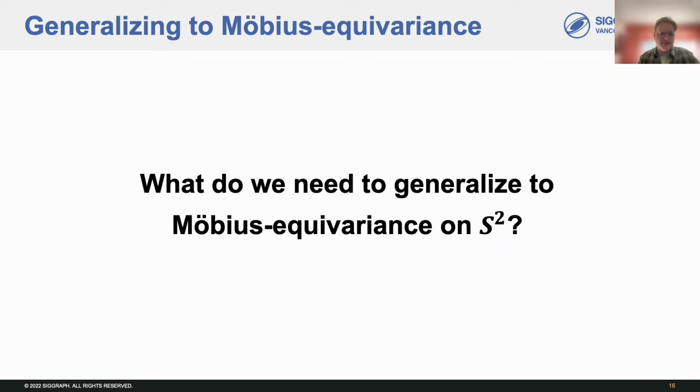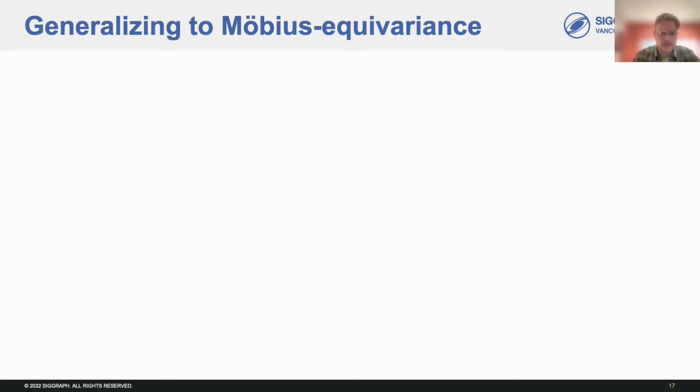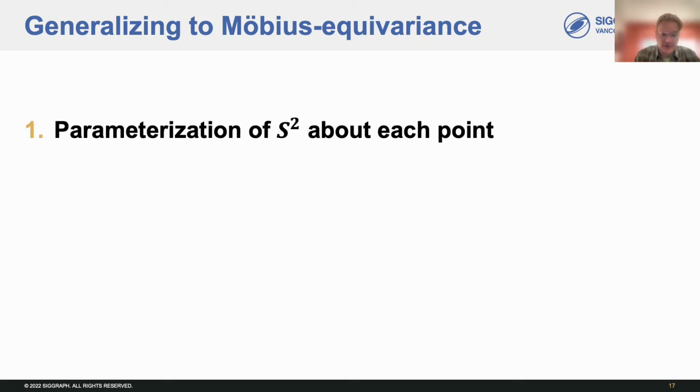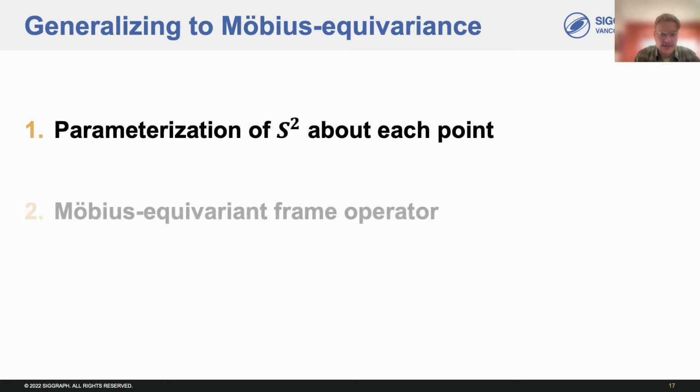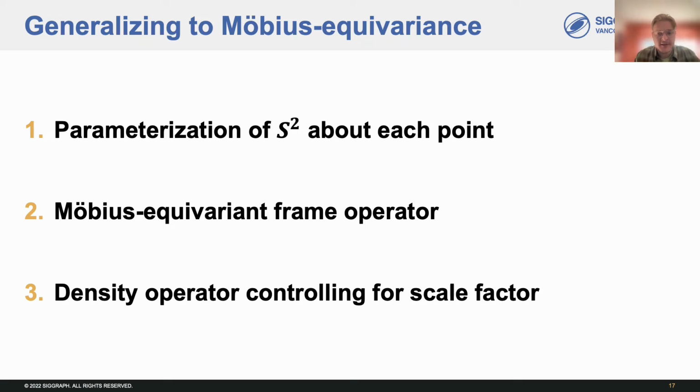So, what do we need to generalize extended convolution to Möbius equivariance on the sphere? First, we need a way to parameterize the sphere about each point. This will allow us to describe the relative positions of points. Second, we need to define a Möbius equivariant frame operator. Here, the frame operator will assign a Möbius transformation to each point in the sphere, which will be used to repeatedly align filters. Möbius transformations are conformal, and so they aren't area preserving. The final ingredient is a density operator controlling for the conformal scale factor induced by Möbius transformations. In what follows, we'll give a generalized overview of each of these components, leaving the details to the paper.